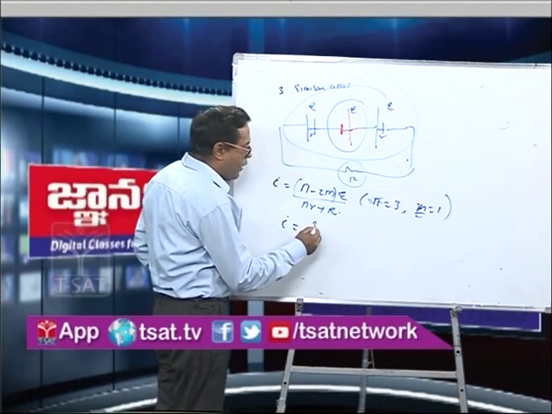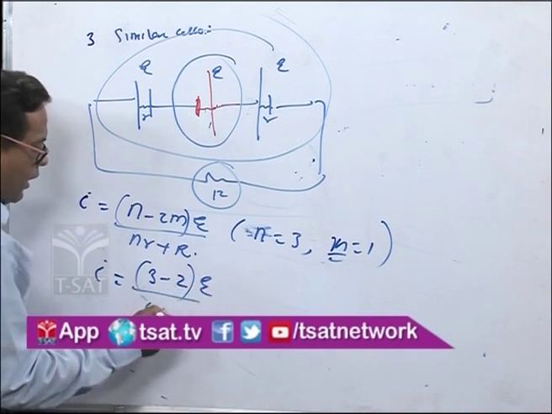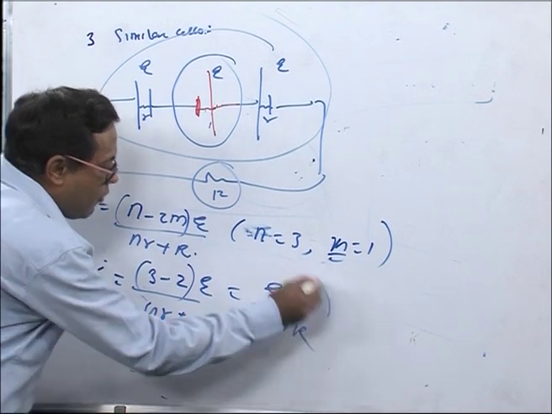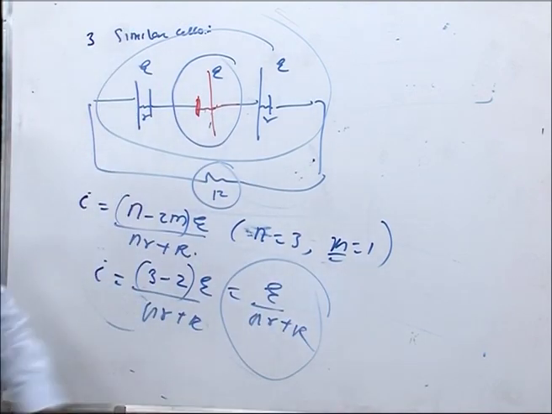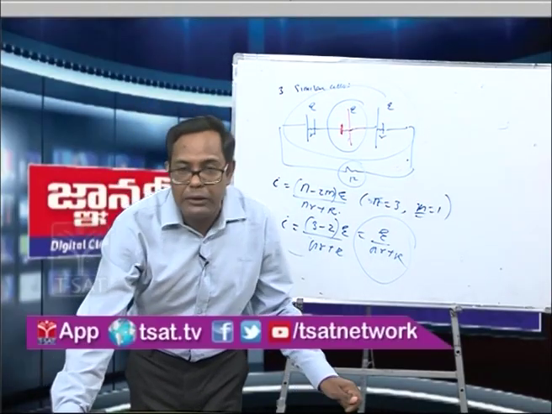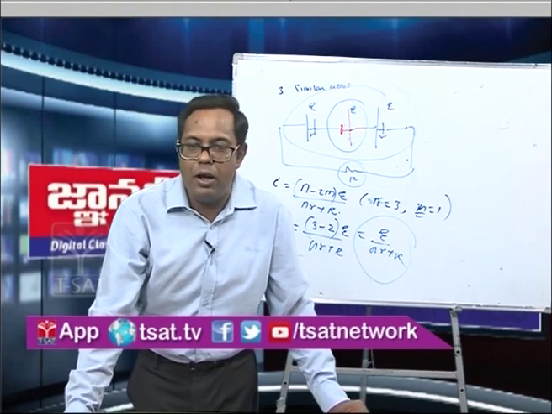So I'll get here (3 minus 2) into E upon nr plus capital R. It is equal to E upon nr plus capital R. See, the current is E upon nr plus capital R right now. Is it correct? It won't come out to be 0 right now. But when you are connecting the 2 cells, and by mistake, if you just reverse the polarity of any one of the cell, the current comes out to be 0.